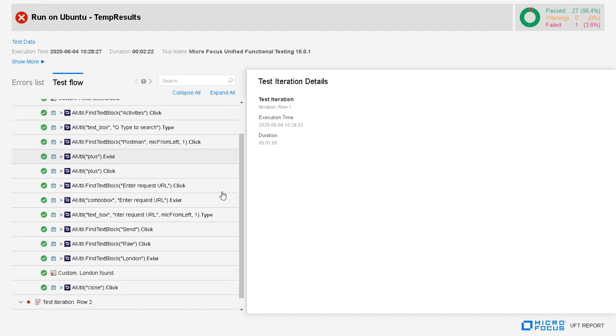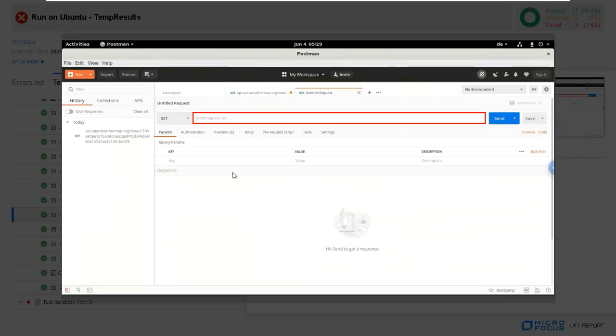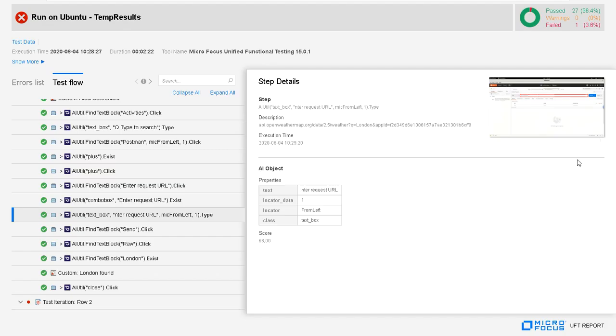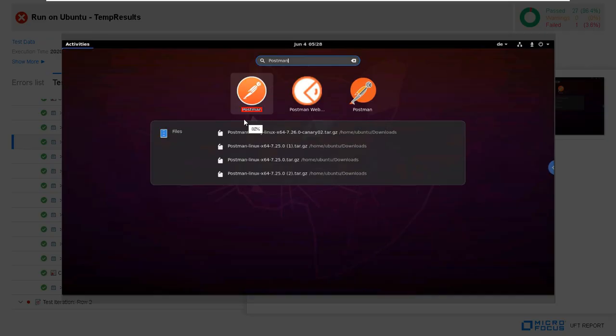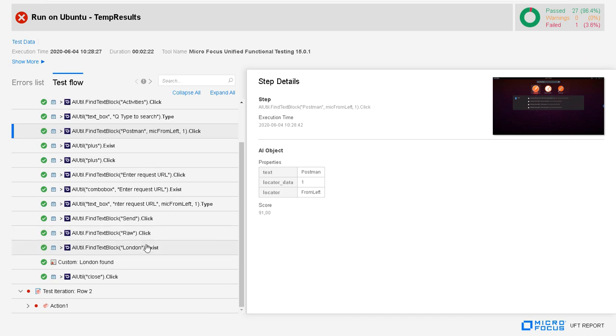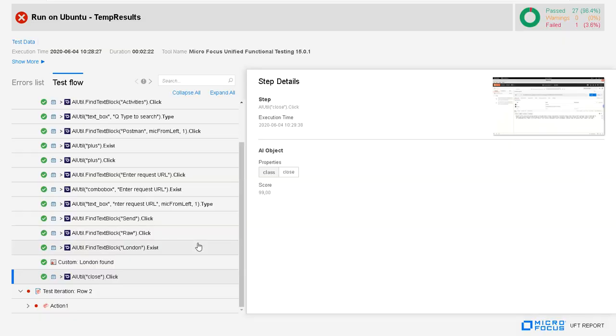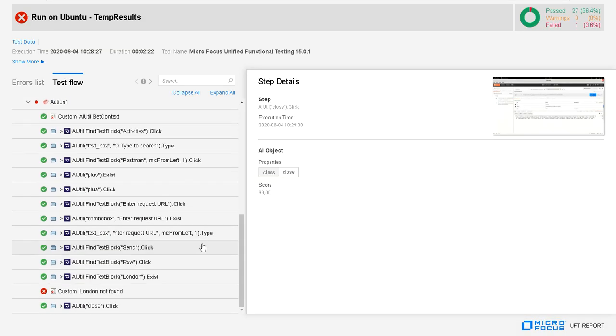So let's see what we got here. If I click on a result, it captures exactly the objects on a Ubuntu machine and highlights it. So this is very powerful. And also here, if I click on something or the app which we are selecting, this is very interactive. Once we close the app, it's really identifying those objects. And you can see here also the probability. With a high probability, the AI engine was able to capture the steps.